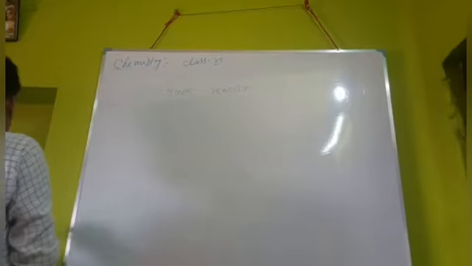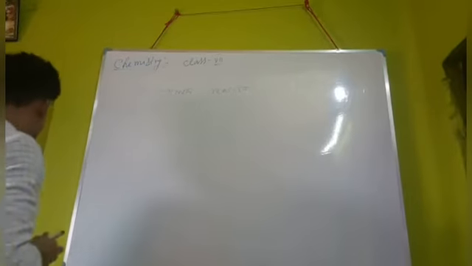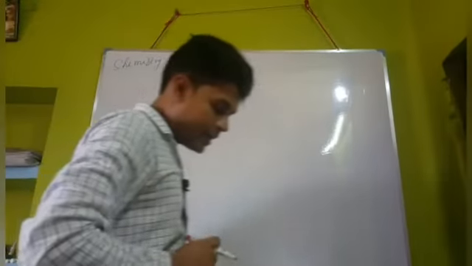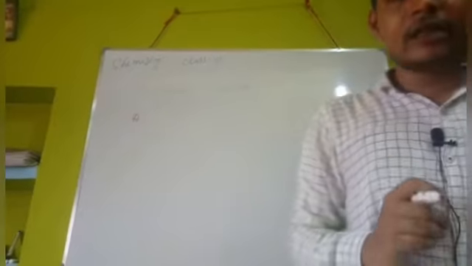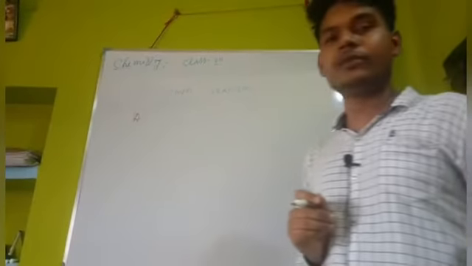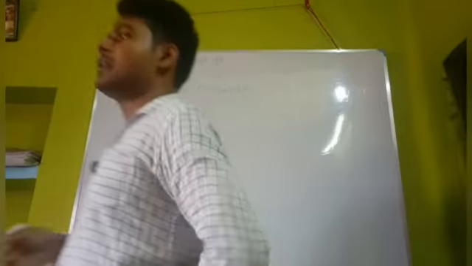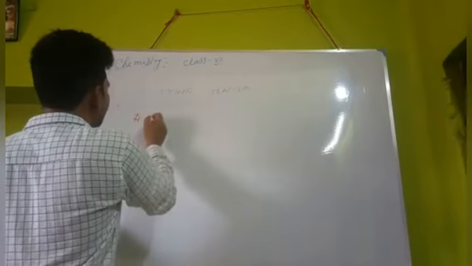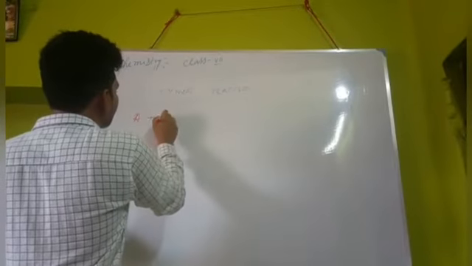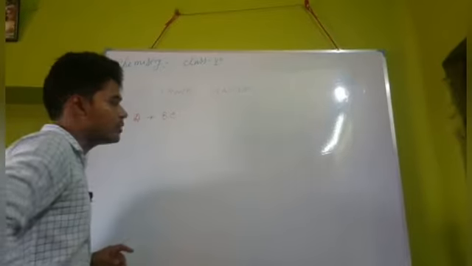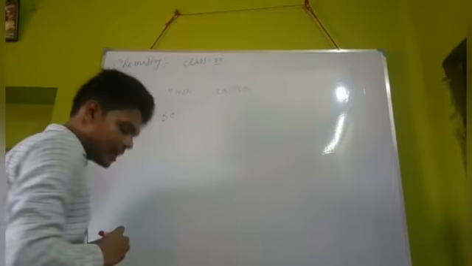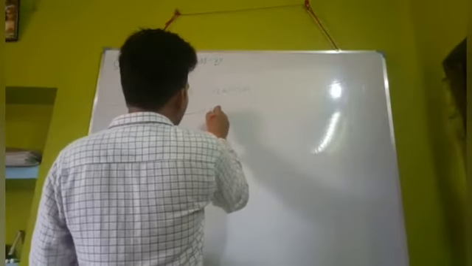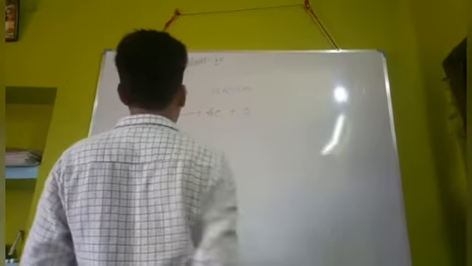In this displacement reaction, a higher reactive element displaces a less reactive element from a compound and takes its place. Such that when A is the higher reactive element, when it reacts with the compound BC, where B is the less reactive element, then it displaces B from the BC compound and produces AC plus B.